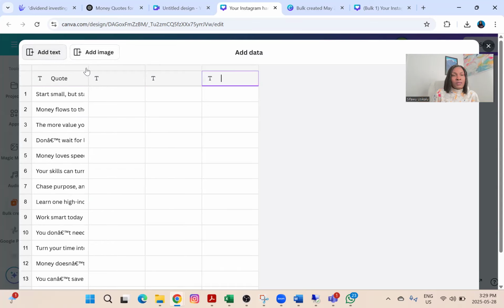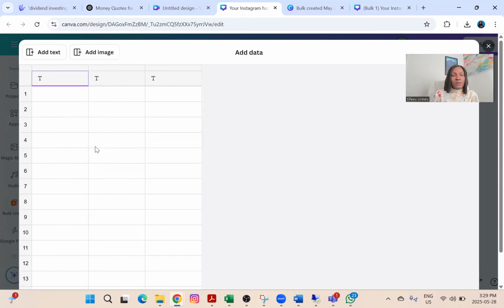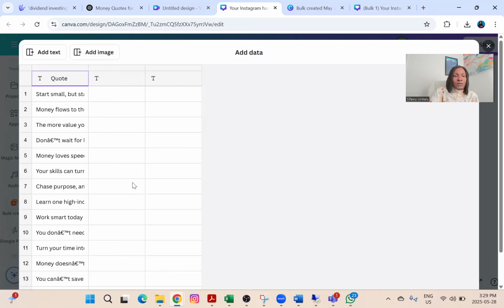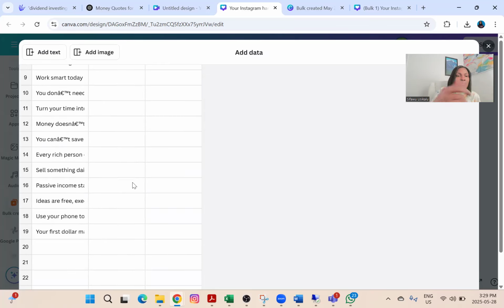I'm going to delete this row. Yeah. So I have 3 boxes where I can add my text. I'm going to put the first one here. And you can see there are some errors that I just need to correct. This one should be doesn't.